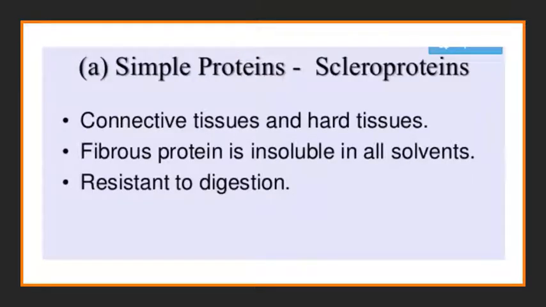Now next is scleroproteins. Scleroproteins are present in connective tissues and heart tissues. It is a fibrous protein, not a globular protein. There are two structural patterns of the protein: one is globular and another is called fibrous protein. This scleroprotein is a fibrous protein which is insoluble in all solvents. It is not easy to break down if digestion takes place. So it resists the digestion.